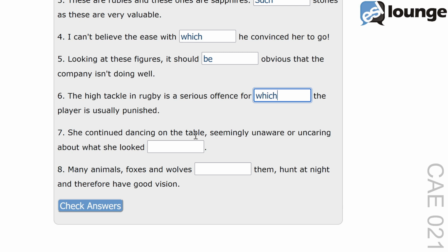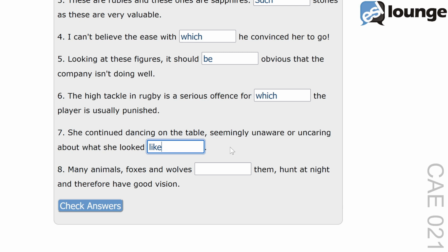Question 7. She continued dancing on the table, seemingly unaware or uncaring about what she looked blank. The correct answer is like. The phrase looked like is used to describe appearance. For example, he looked like he had seen a ghost. This collocation conveys how indifferent she was to her appearance while dancing.